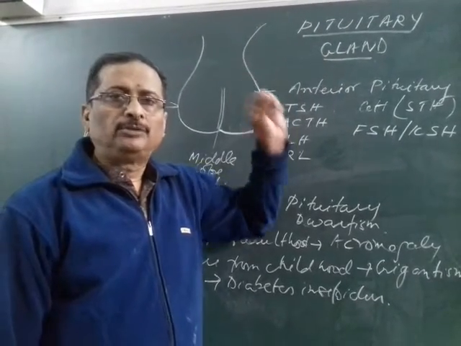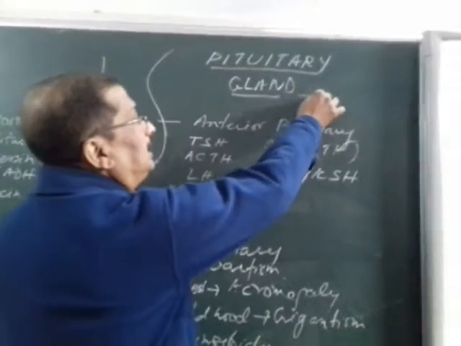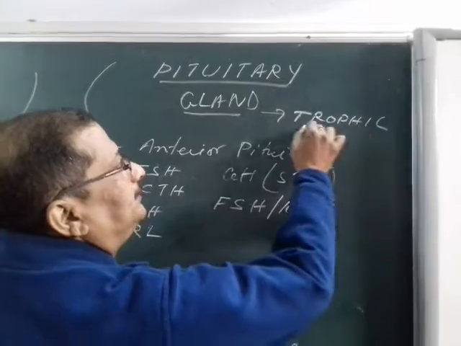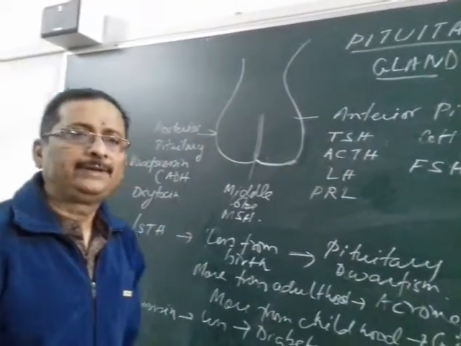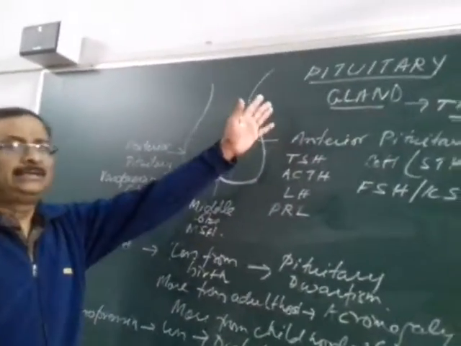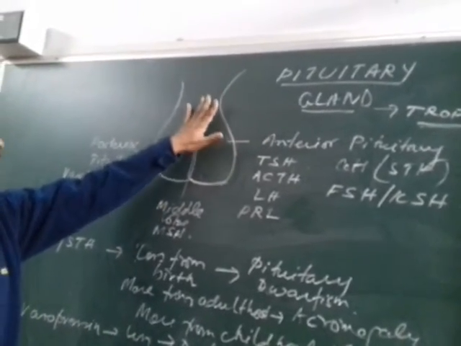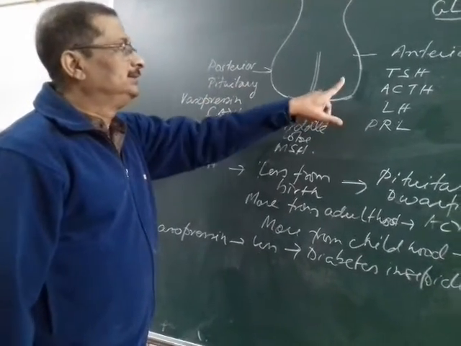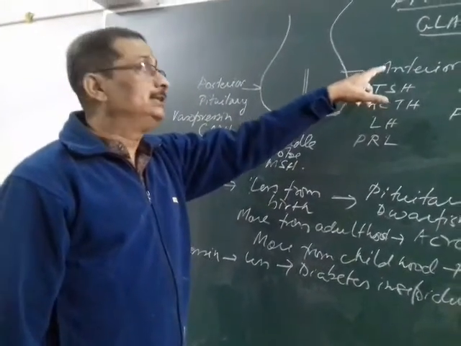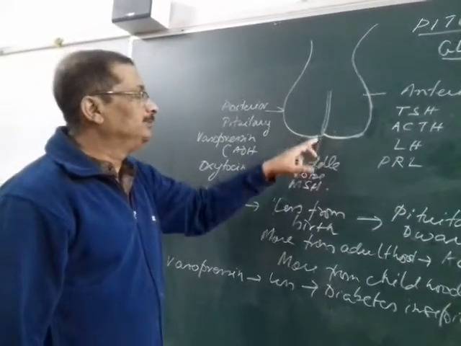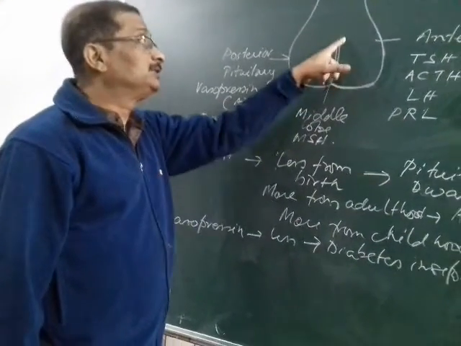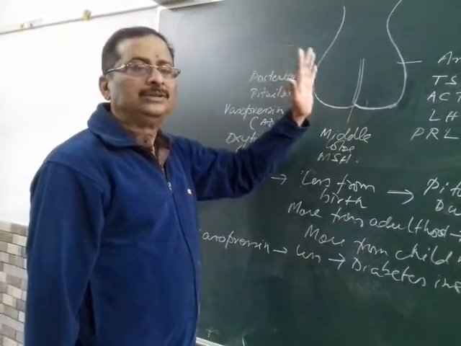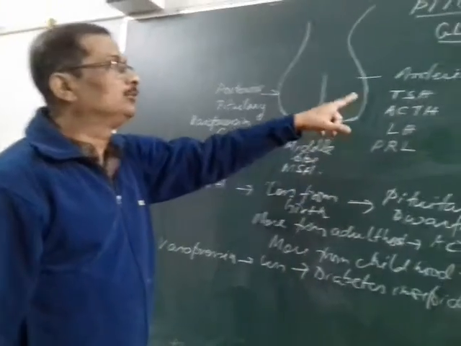Okay. So the hormones that are secreted from the pituitary gland are called the trophic hormones, T-R-O-P-H-I-C. Now the pituitary gland has three parts: the posterior pituitary, the pars distalis, this is the pars anterior or the anterior pituitary, and there is a middle lobe of the pituitary. Now the function of the pituitary we'll study from the anterior pituitary, what are the hormones secreted.